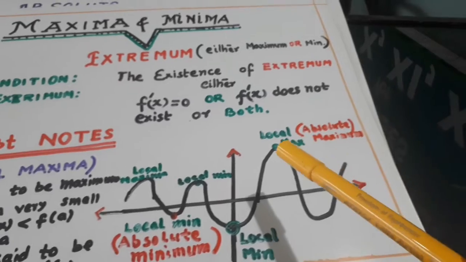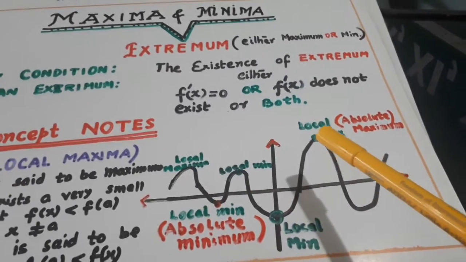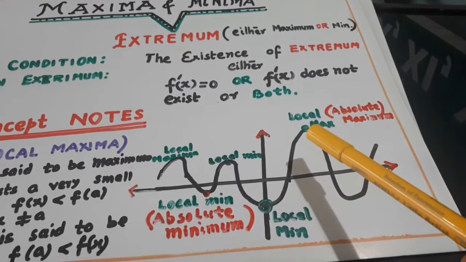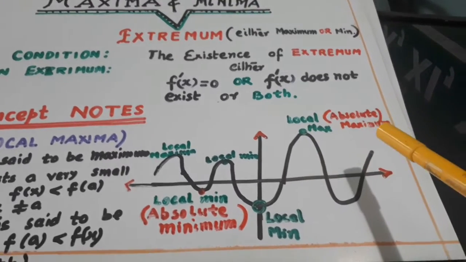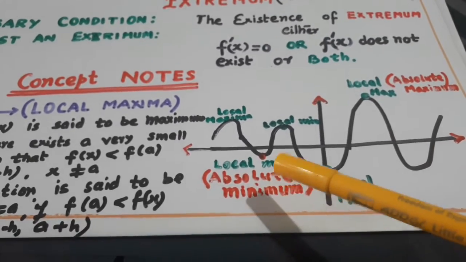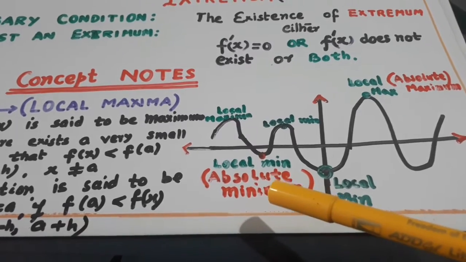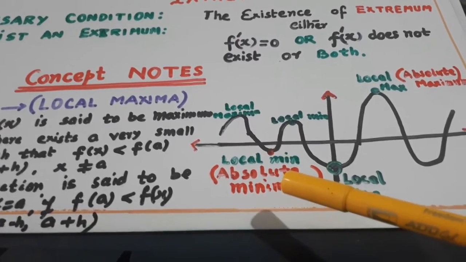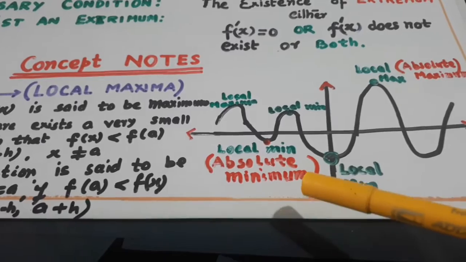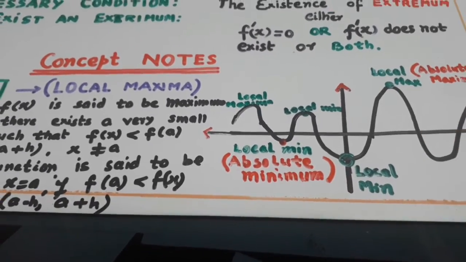This is the highest peak. Take it as a mountain. This is the top of the mountain. It is topmost. That is why it is called absolute maximum. And supposing this is in the valley side, lowermost, this will be called absolute minimum. So absolute maximum, absolute minimum.